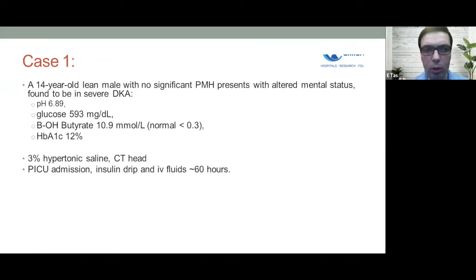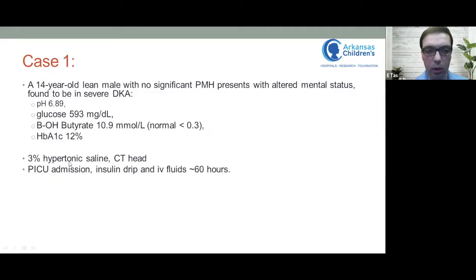I'll give two quick case presentations, but my intention is not to teach you how to diagnose diabetes or DKA in pediatrics. You are all aware of that. This first patient is a 14-year-old male with no significant medical history, presented with altered mental status. He was in severe DKA at the time of presentation with a pH of 6.89 and A1C of 12%.